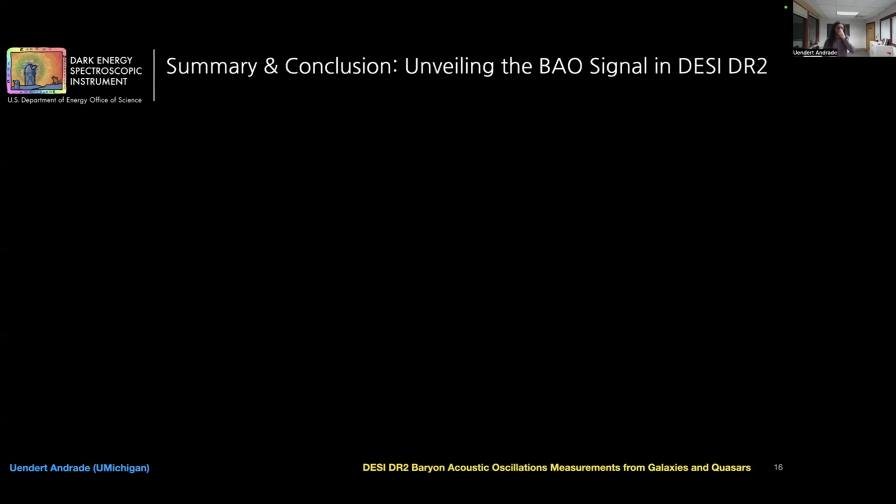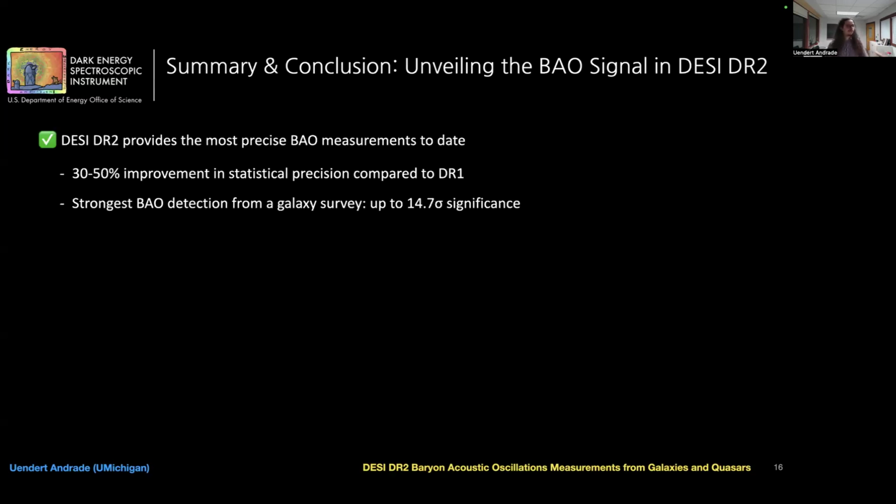As a wrap up, let me highlight some key takeaways. First, DESI DR2 provides the most precise BAO measurement to date, right? And these measurements come after an extensive set of tests, and we find that the systematic uncertainty remains subdominant to the statistical errors.